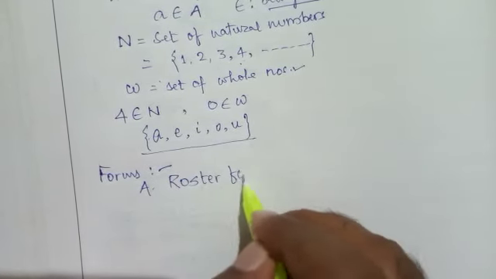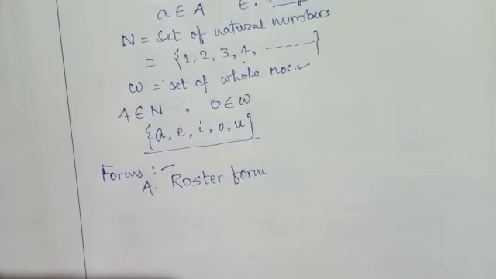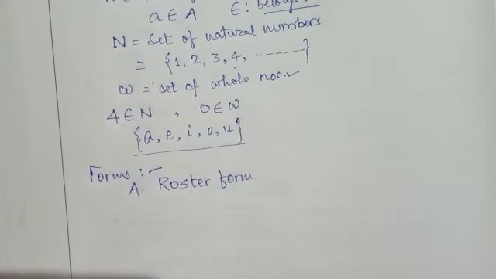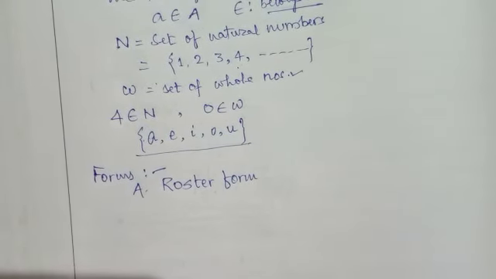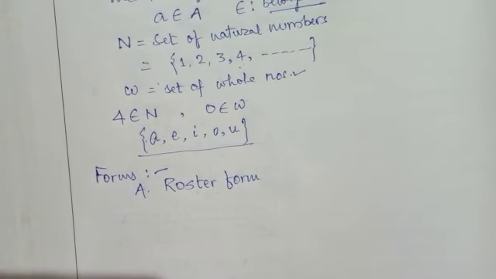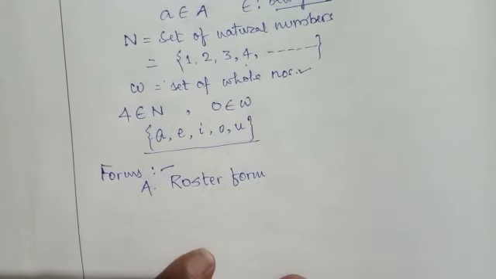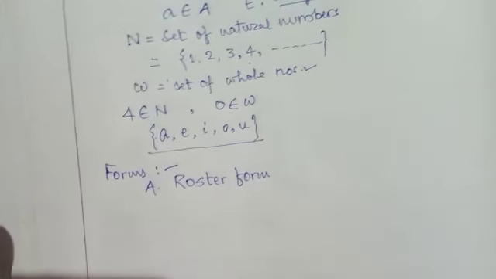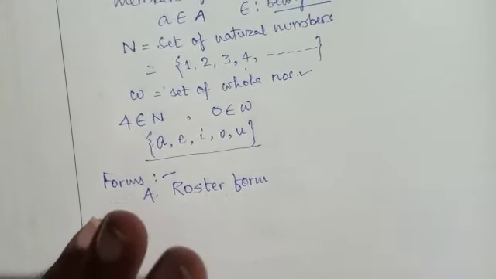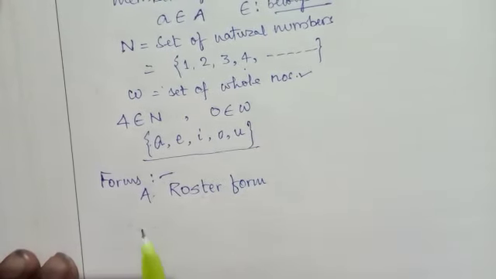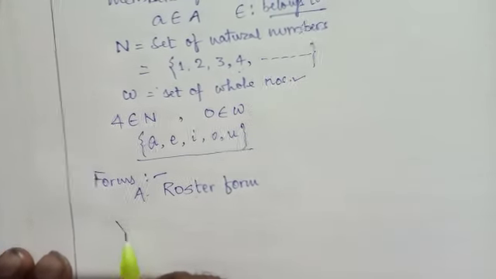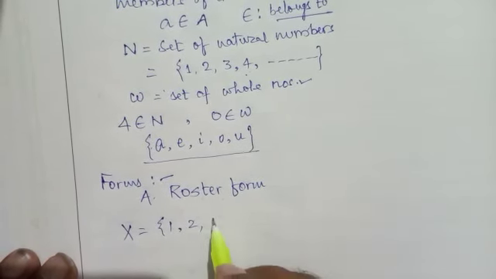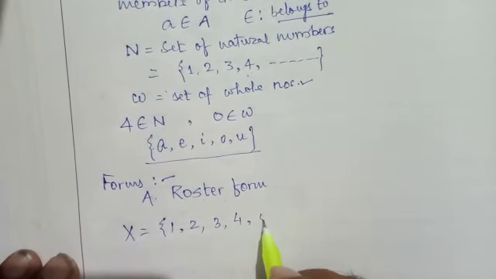This is also called tabular form or tabulation method. Roster form means the set whose elements are written as they are given. For example, see X = {1, 2, 3, 4, 5}.